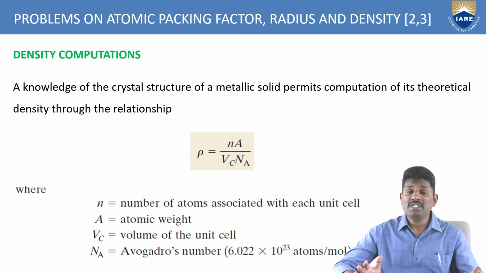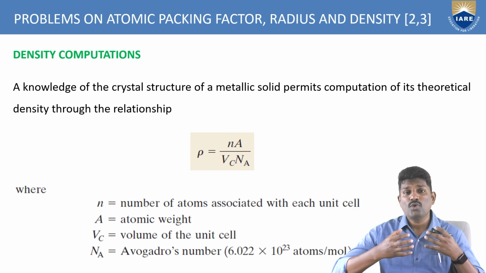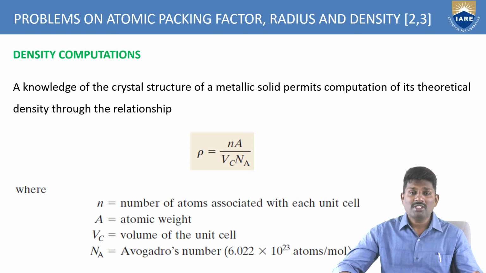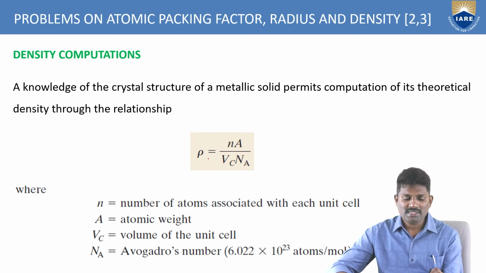And coming to the density computation, how do we find the density? How densely the atoms are packed inside the material can be given by this relation. Knowledge of the crystal structure of a metallic solid permits the computation of its theoretical density. Density is given by n A by Vc Na.